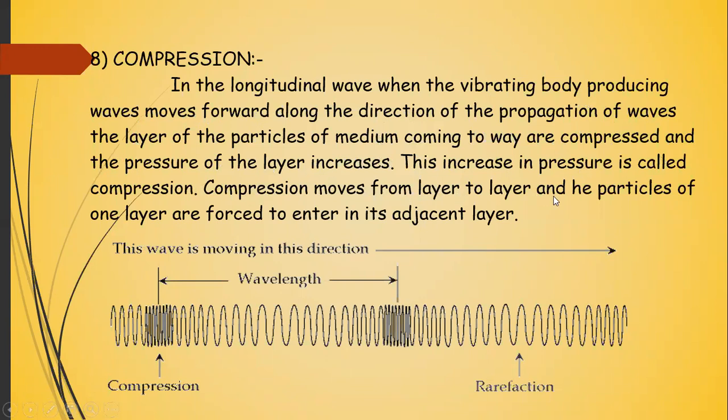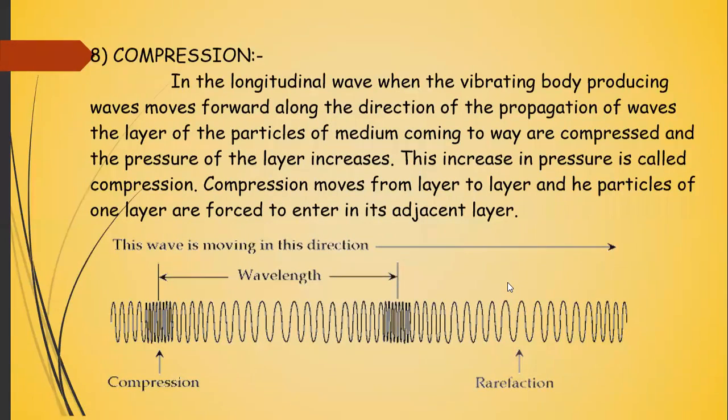Compression moves from layer to layer and the particles of one layer are forced to enter the adjacent layer. So you see that if this is compressed, this compression moves in this direction. This is the direction of the wave in which it is moving, and this compression is moving along in the same direction as the direction of the wave. So this compressed portion where the pressure is high is called your compression.